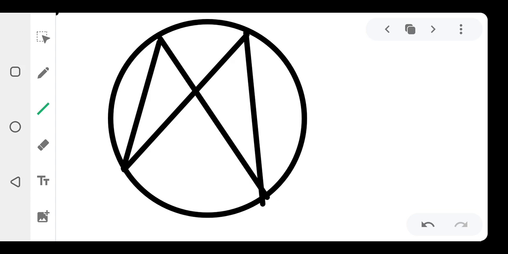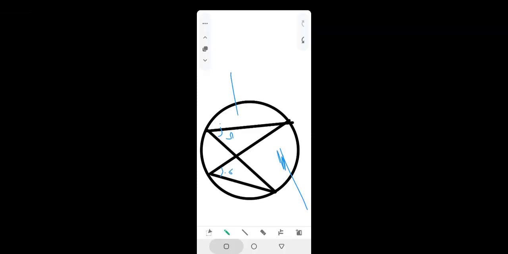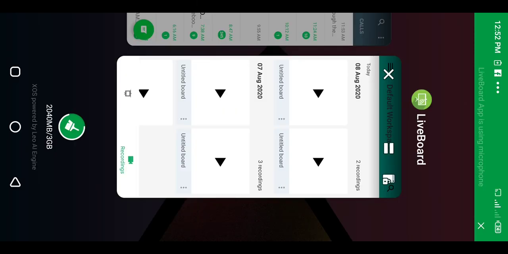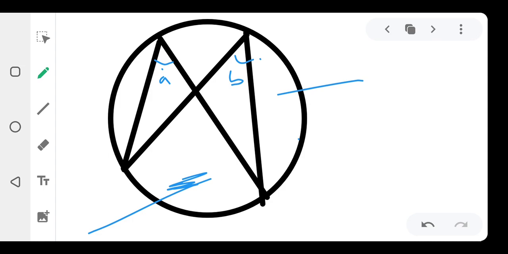All right, now you discover that this angle, I'm going to call this my angle A and B. You understand? The sum of the angle in the same segment. I told you that this is one segment, and the whole of this circle here is another segment. But these two angles are formed in this major segment. Are you there now? So, any angle formed in the same segment, they are what? They are equal. The angles formed in the same segment are equal. So, this A is equal to B. And I'm going to prove that for you.